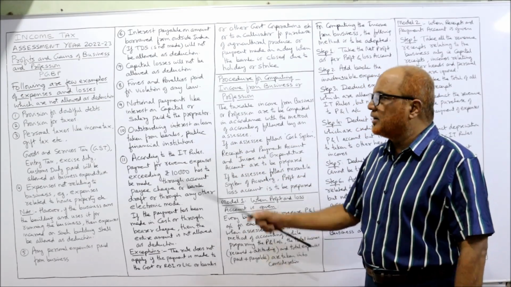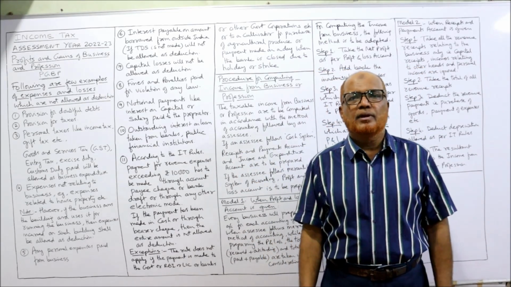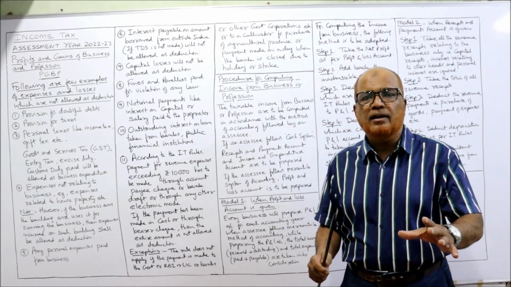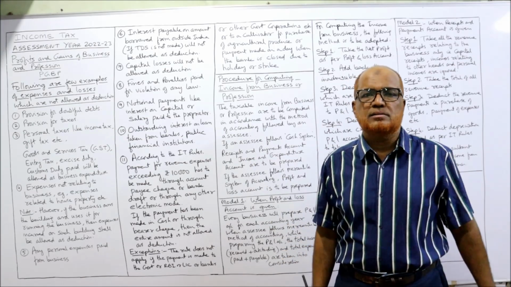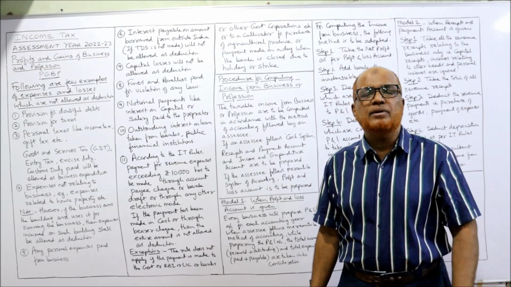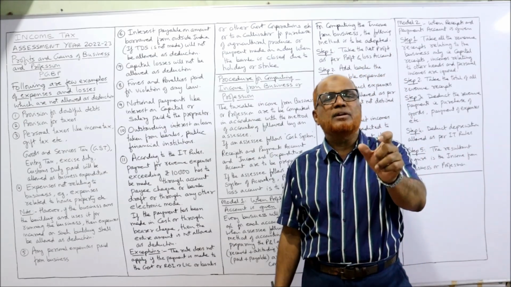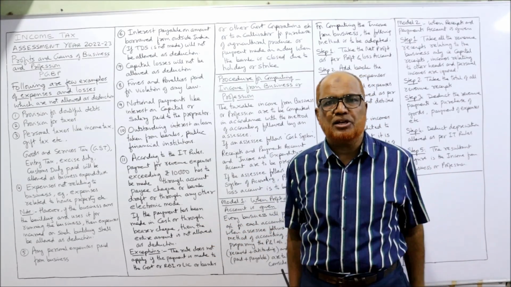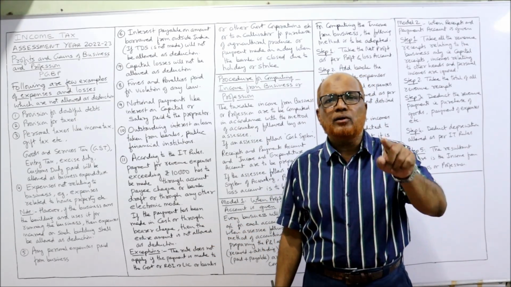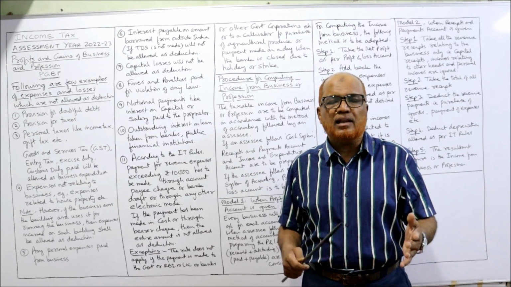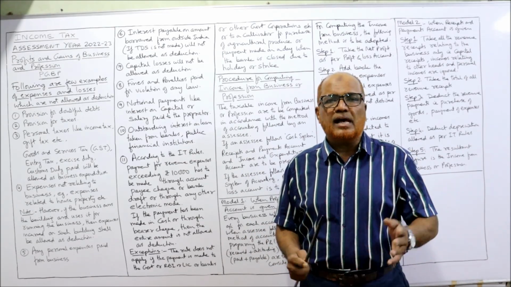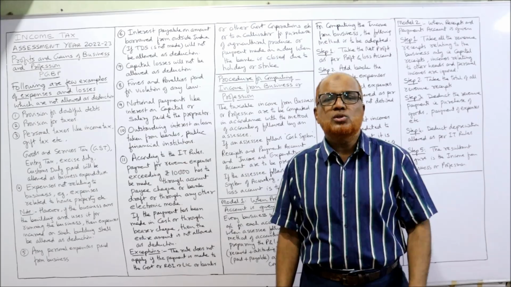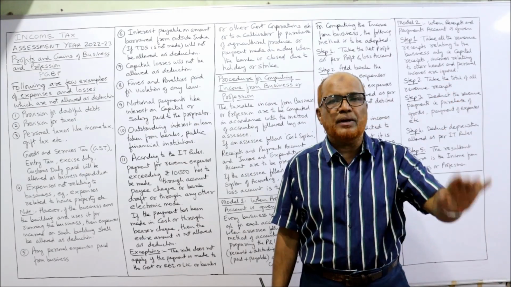Then notional payments like interest on capital and salary paid to the owner. Imaginary payments like interest on capital. Actually, interest will be paid on borrowed funds. Interest should not be paid on the capital. But if on the debit side of the profit and loss account you find interest on capital, immediately you should think it is not allowed as deduction. Similarly, salary paid to the proprietor. Actually, salary will be paid to the employees. Salary cannot be given to the proprietor, the owner. The owner will get the profit of the business. So if salary to proprietor is given, it's personal, disallowed.